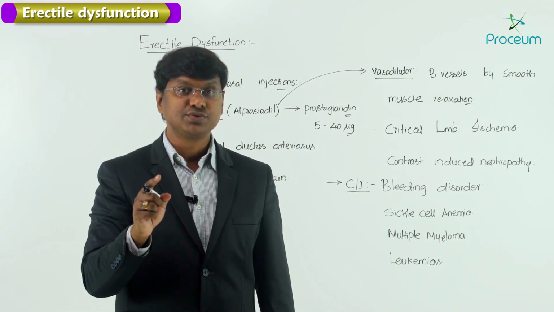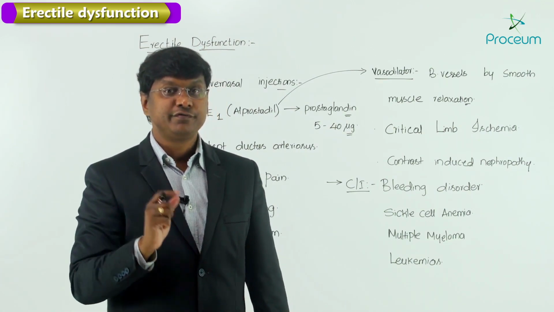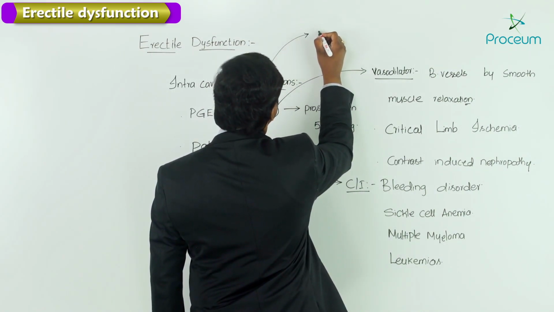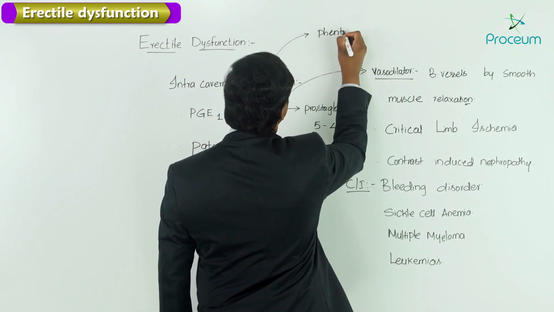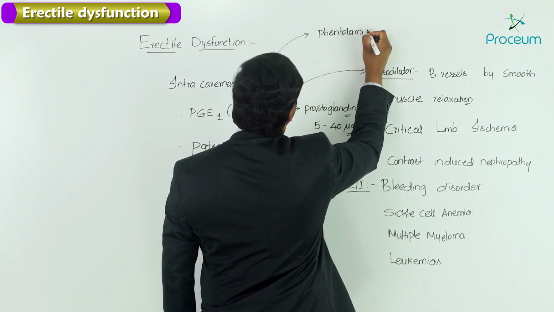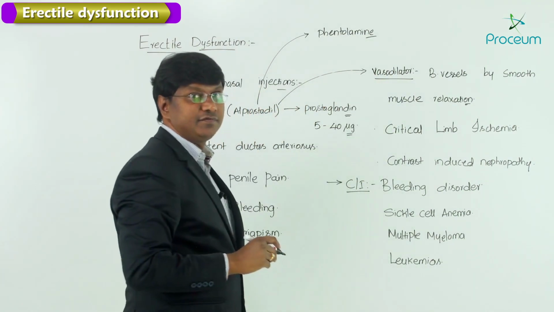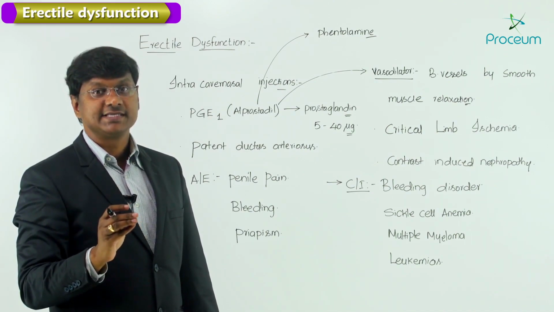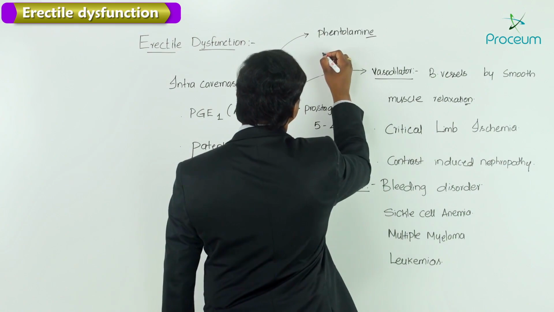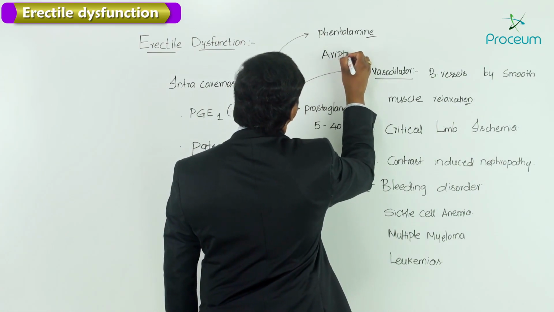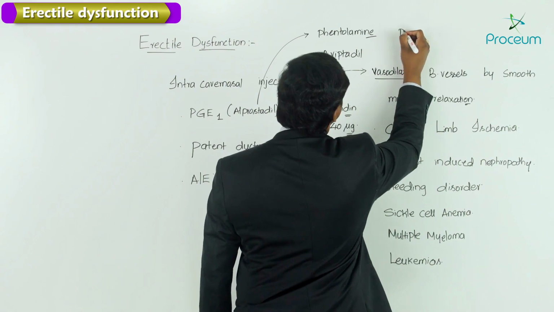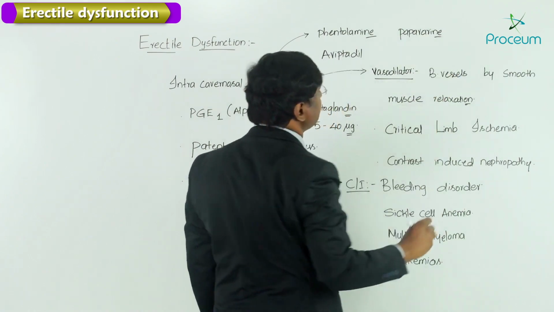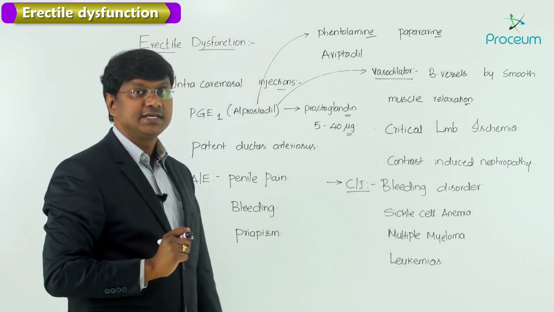The other drugs that can be used along with alprostadil include phentolamine, which is an alpha blocker, and other drugs that can be given are papaverine and others. So these are the other drugs that can be given along with this alprostadil.